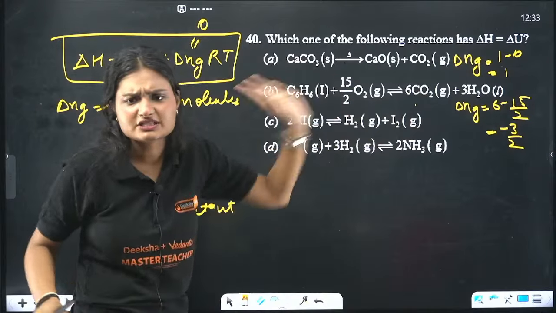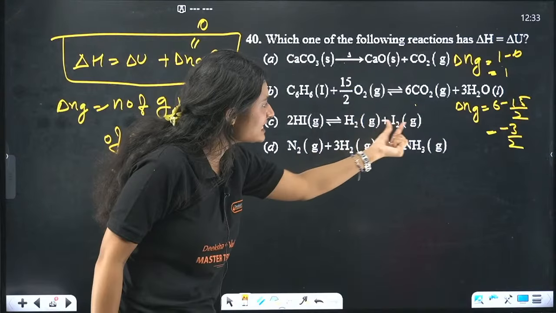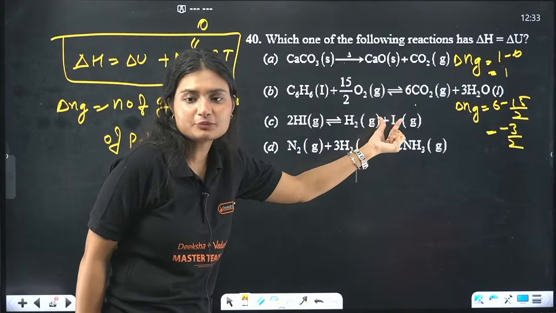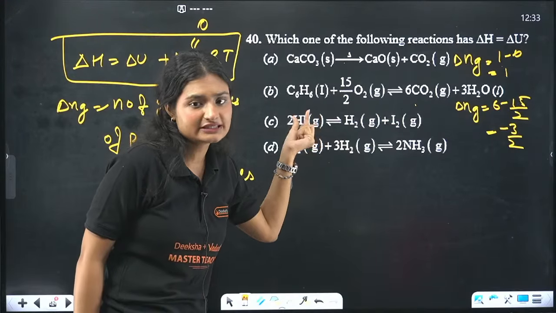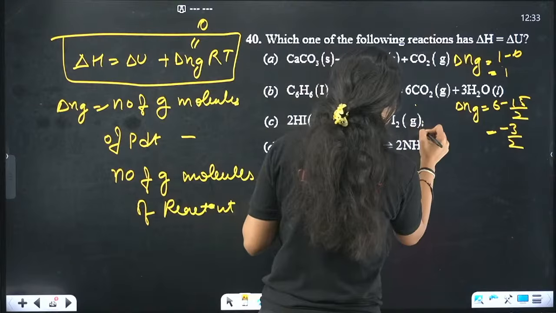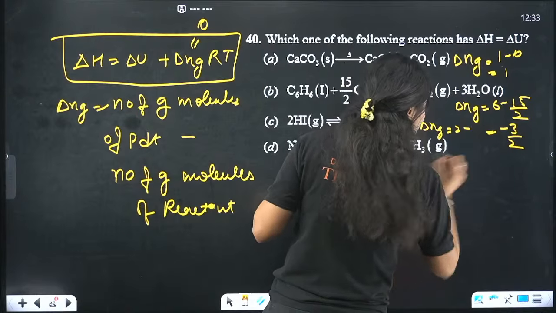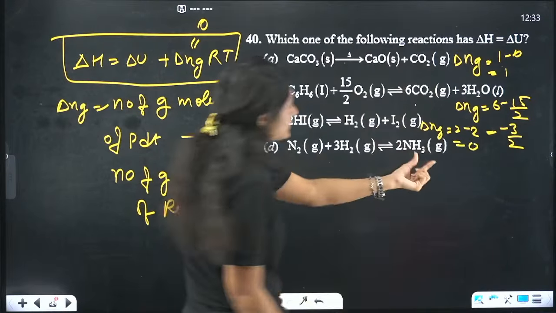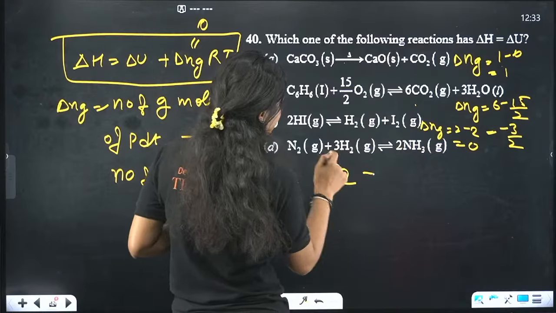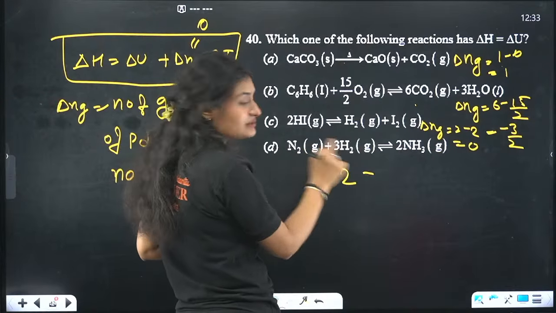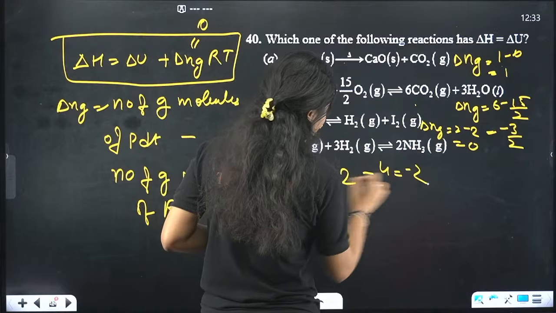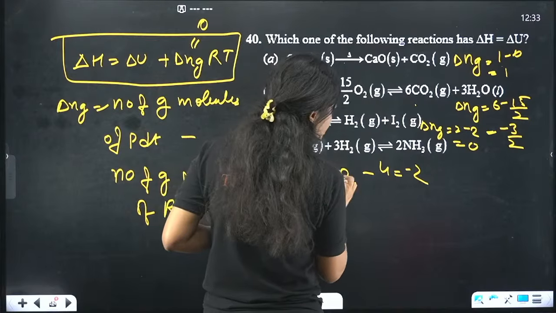That is not 0 either. Here, 2 gaseous molecules on the product side, 2 gaseous molecules on the reactant side. Delta Ng will be 2 minus 2, that is 0. Oh, we are getting somewhere. Here again, 2 minus 1 and 3, 1 and 3 means 4, that is minus 2. So delta Ng here is also minus 2.